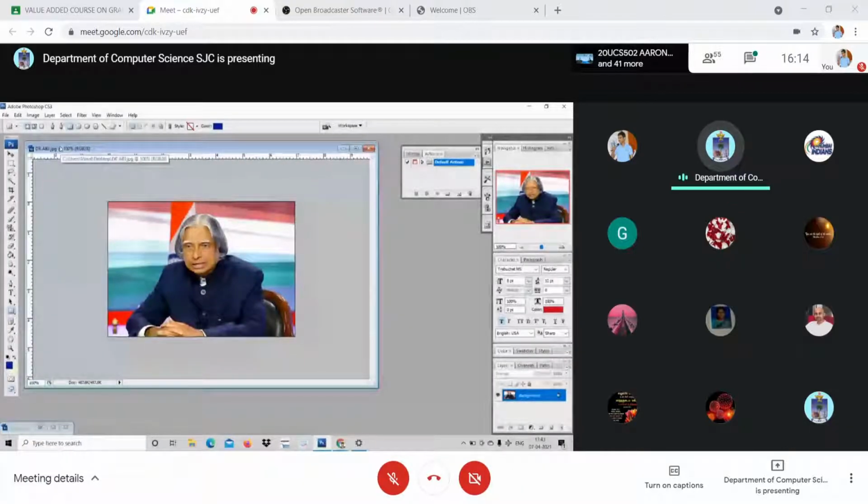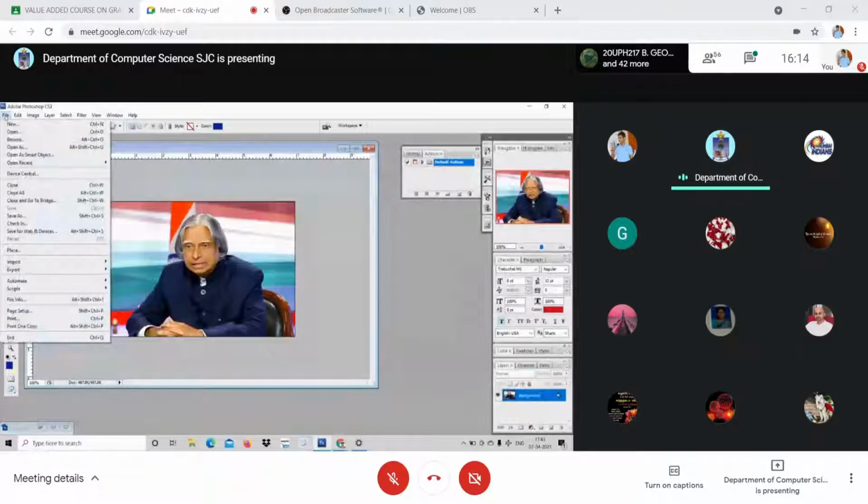Now look at here, the file menu. Few things you already know. Tomorrow we are going to see how to make a website. It is an optional session for those who know website designing and UI designing. For that, the save and web option will be used, and other options. As the resource person or guest says, Photoshop is an ocean.